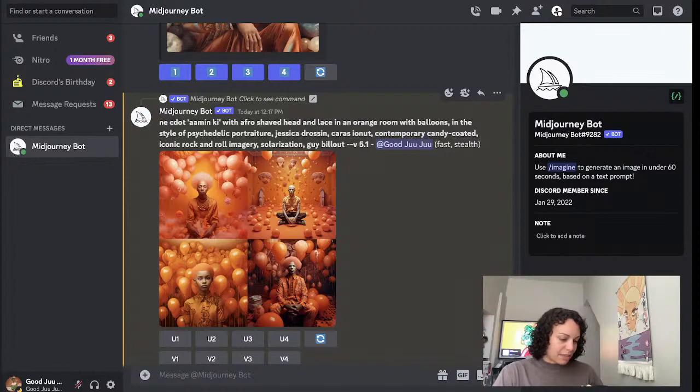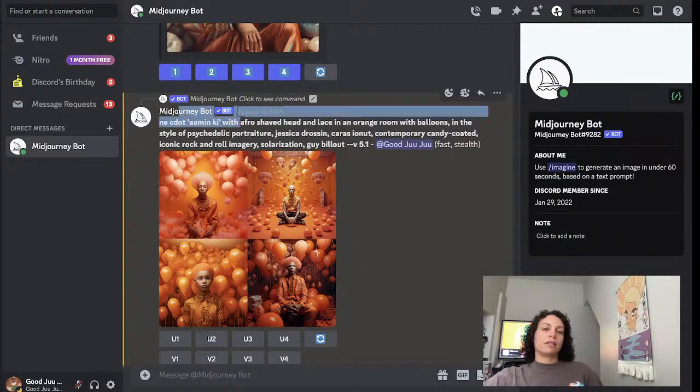Oh, wait, I'm missing the C. Is it just a jumble of random letters? Okay, I'm not getting anything. Oh my God, this is interesting. This has never happened where I get something in the Describe prompt that's just gibberish and not anything. Or maybe I'm not understanding and it's an abbreviation for something.